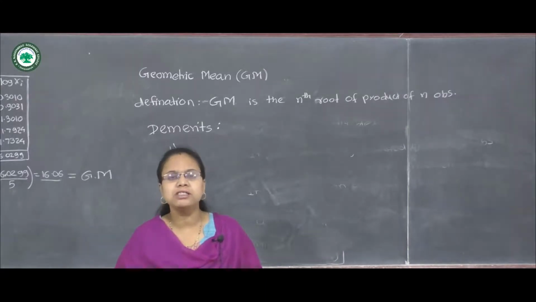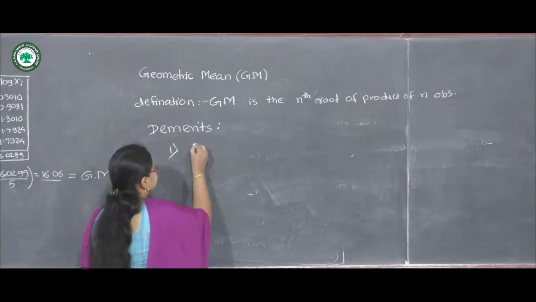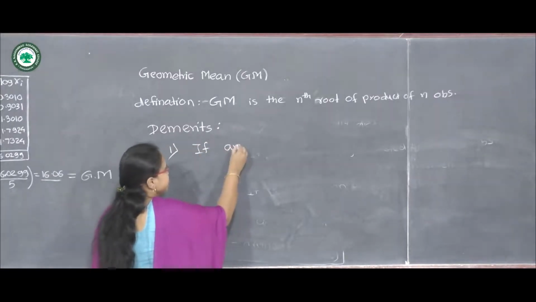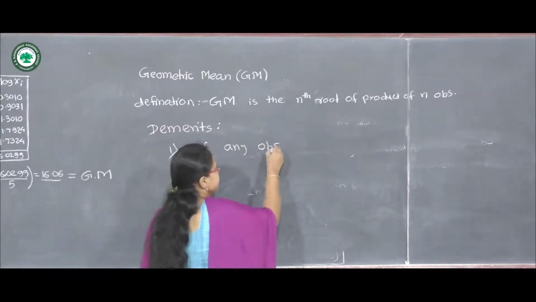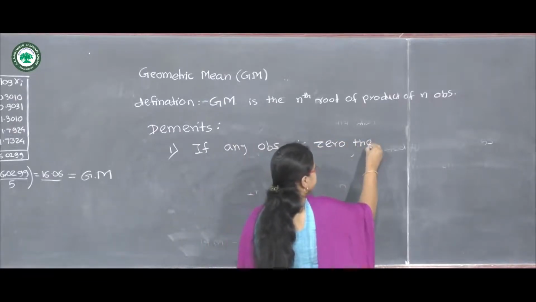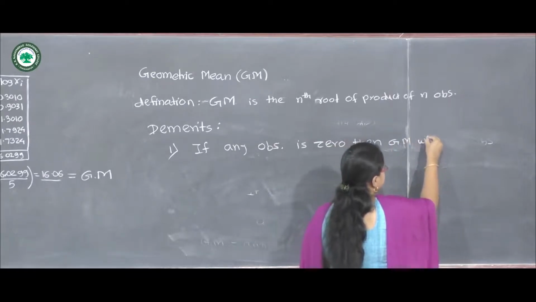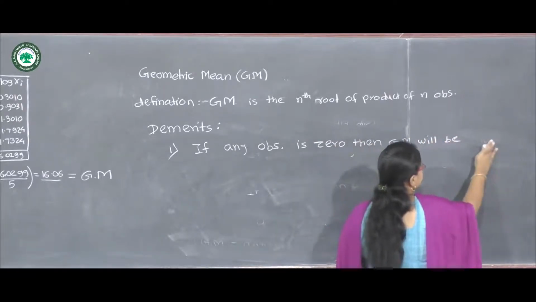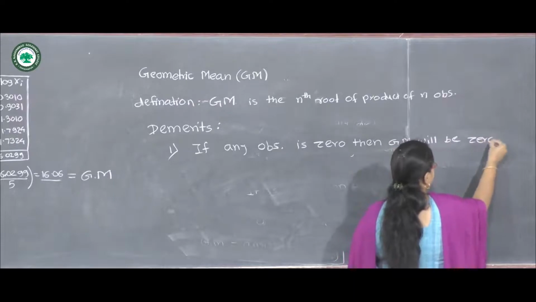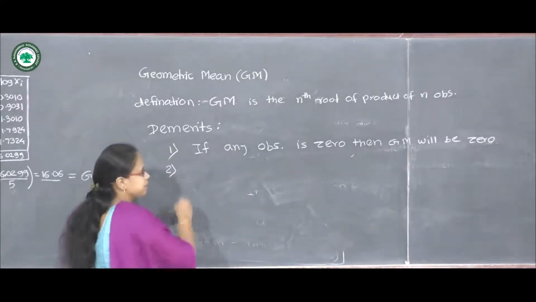So in that case, geometric mean cannot be calculated. So this is the serious drawback for geometric mean.